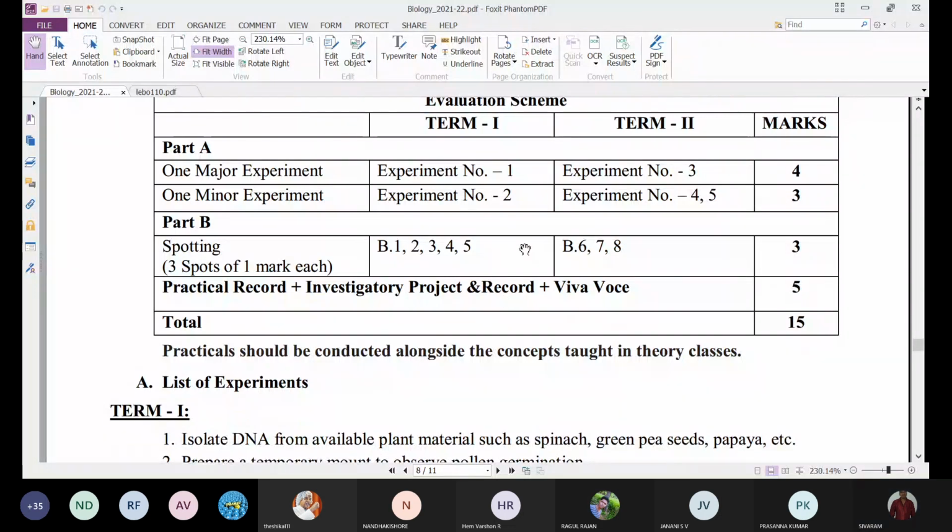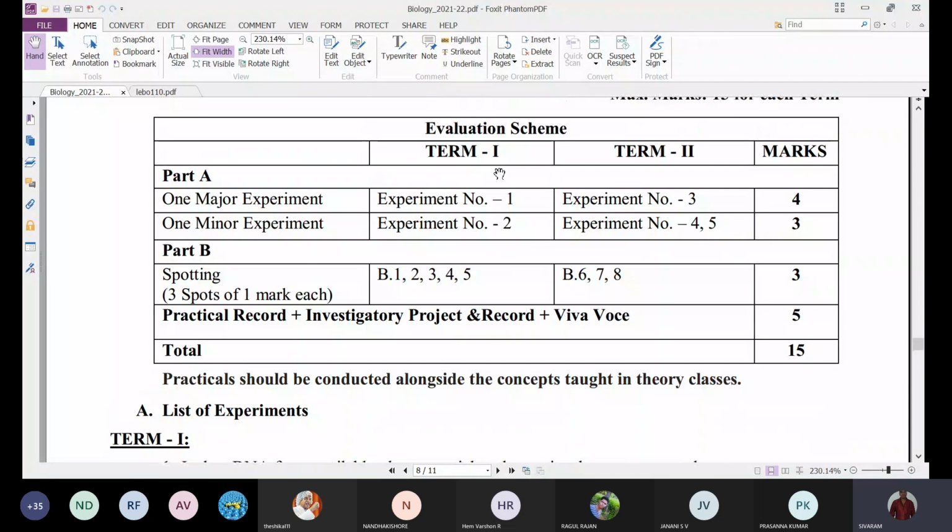So when you observe term 1, one major experiment, experiment number 1, means pollen germination on slide.